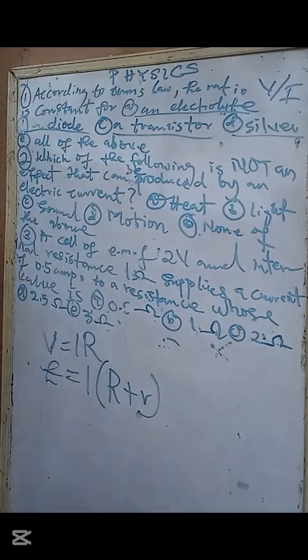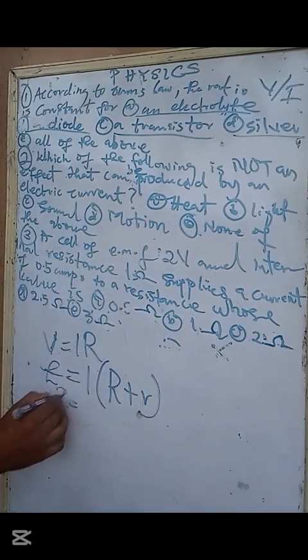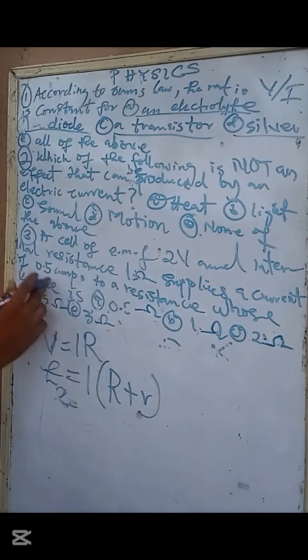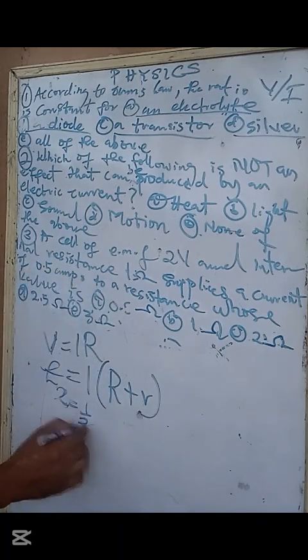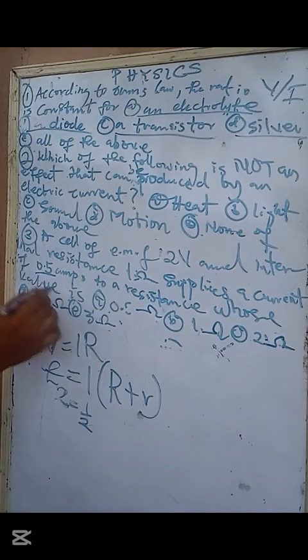So what we have: EMF is 2 volts, current is 0.5, that's 1 over 2. Current is 0.5, 1 over 2, this is the current here.